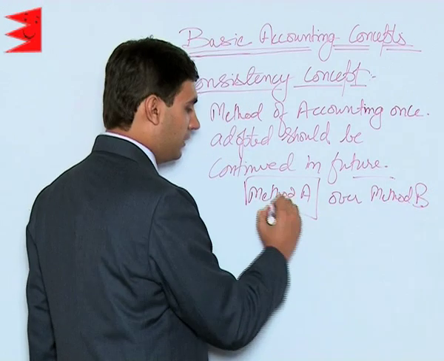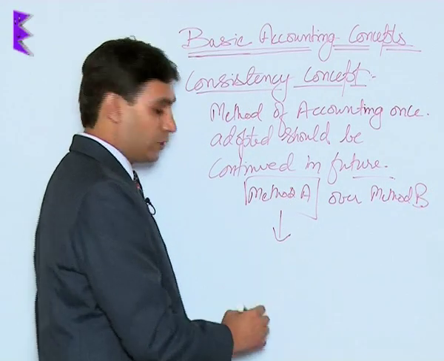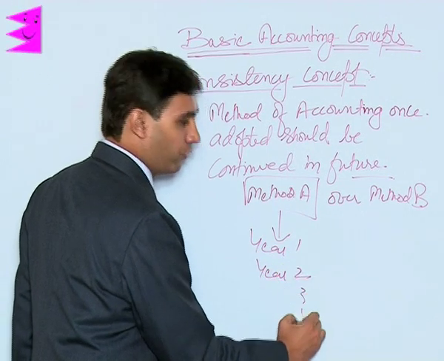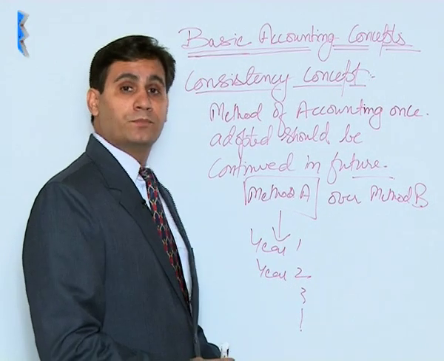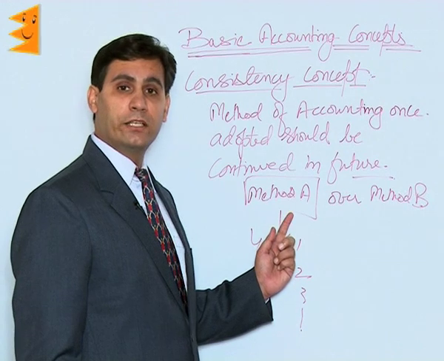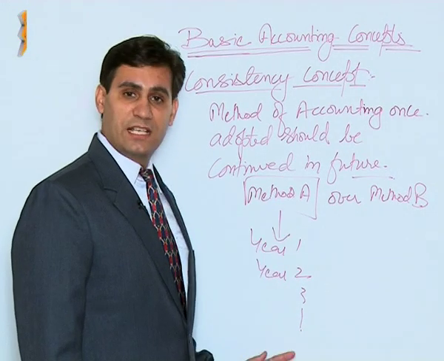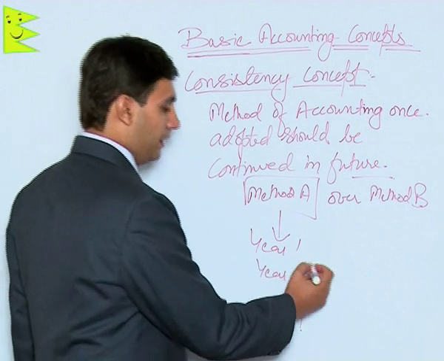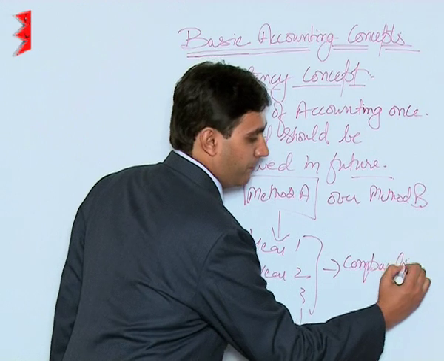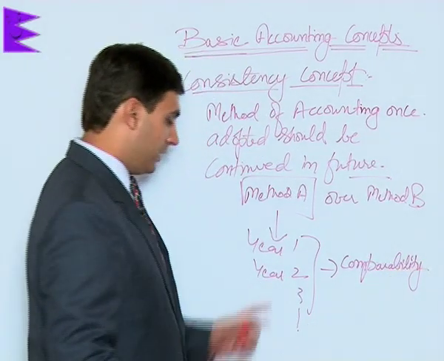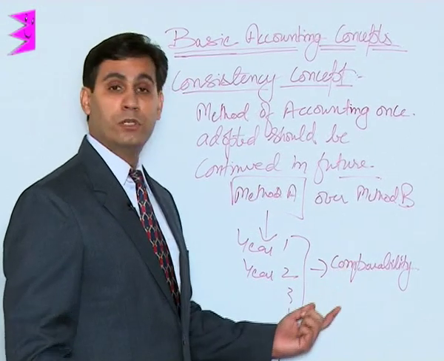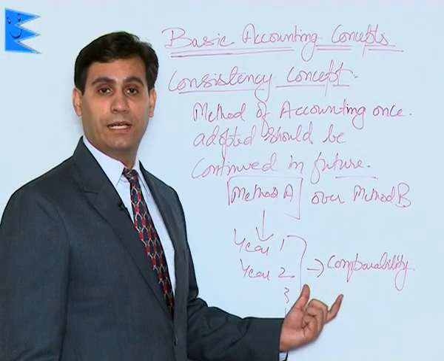An accountant chooses method A over method B. Now since he has chosen method A, this method should be used for year 1 and should be continued over year 2, 3, 4 and so on. That is, once he has chosen method A, then this method should be continued over future years as well. What this does is, it lends comparability to the data. Since for each of these years method A has been used, it becomes meaningful to compare this data.